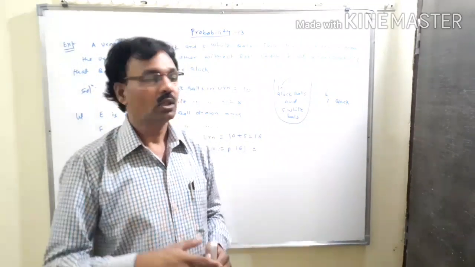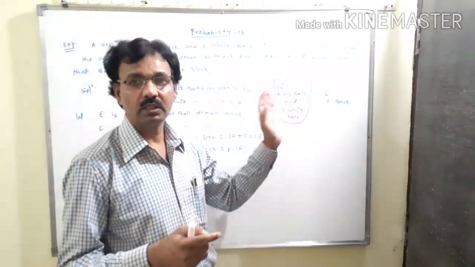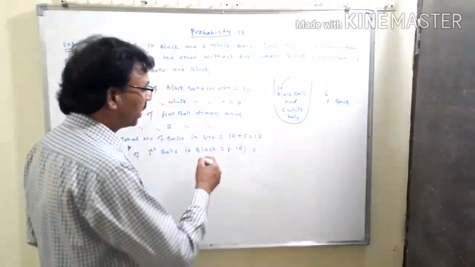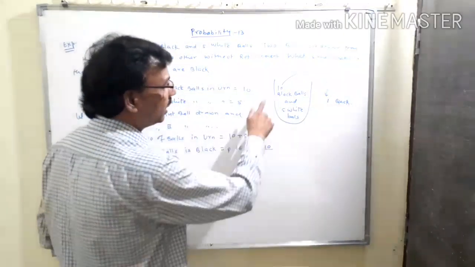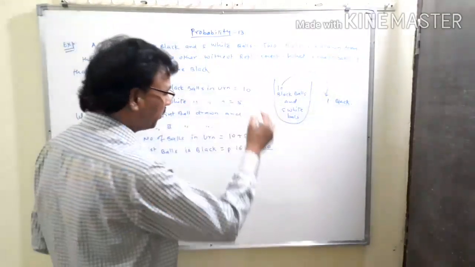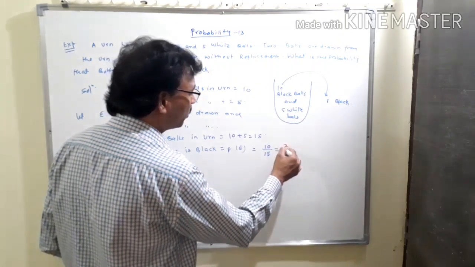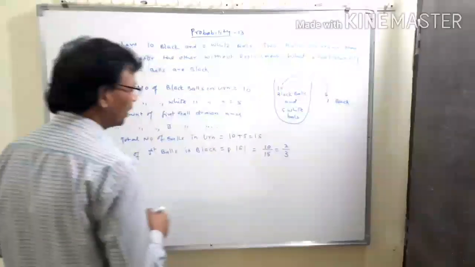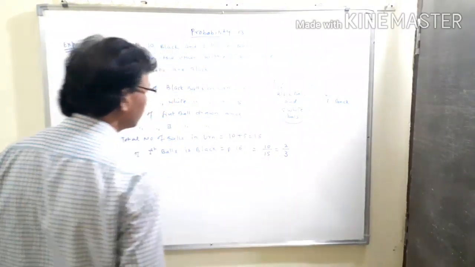So there are 10 ways to draw a black ball from this urn. So favorable events will be 10 and total events will be 15, because there are 15 balls in the bag. That means this will be 2 upon 3. P of E equals 2 upon 3.